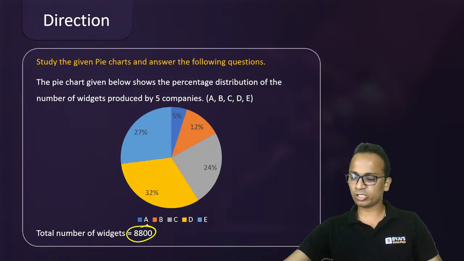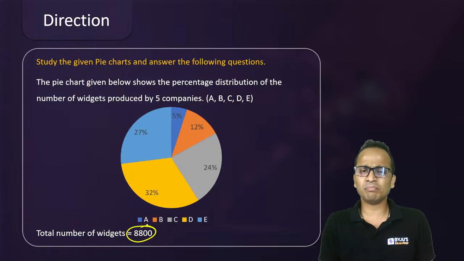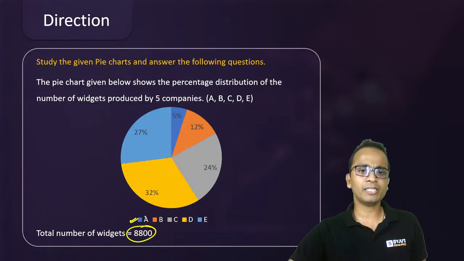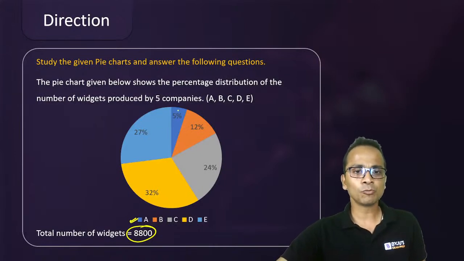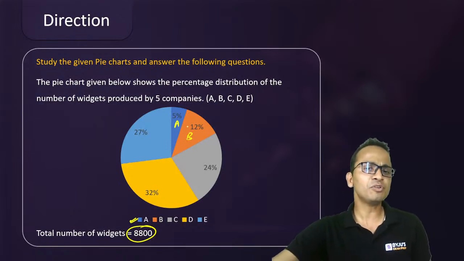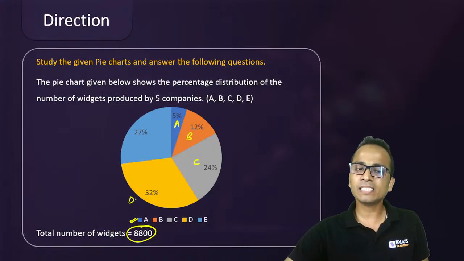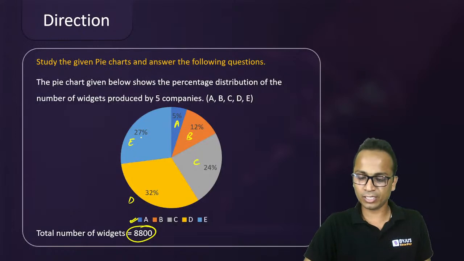So the data is very simple. There is no problem in reading it. As I can see, A is represented by the dark blue color out of the 2 blues, so this will be A, then B. A is 5%, B is 12%, C is 24%, D is 32%, and E is 27%. All right, so let's begin with this quickly.